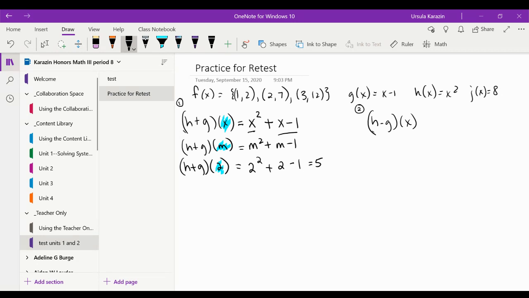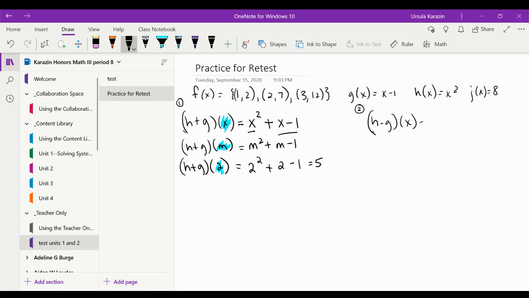And I can do that for any letter. I can do that for any number. But notice it's a swap out. You are substituting. You are removing the X and putting in its place whatever I highlighted. And I highlighted what was in the second parentheses. Okay, so that's how it works to add them.